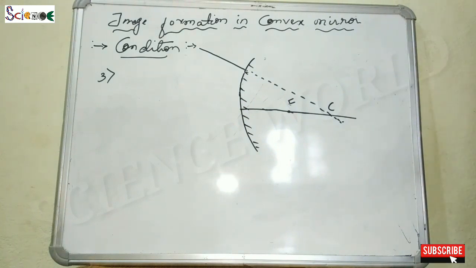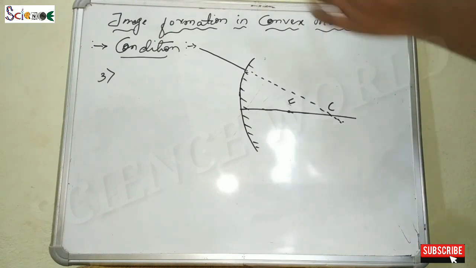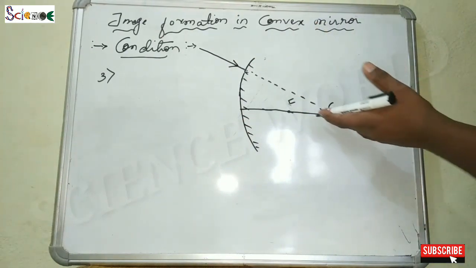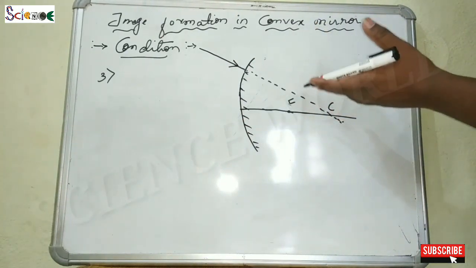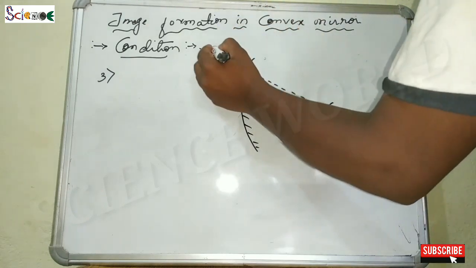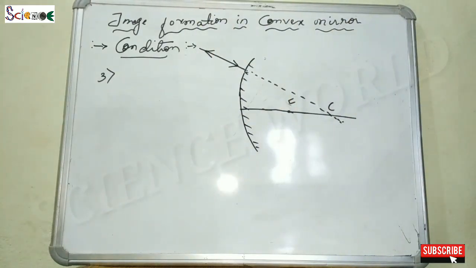As you know, when any incident ray is passing or touching the center of curvature, in the same way it has been incident, it will go back. So as this is the incident ray, this ray is touching the center of curvature but forming the imaginary ray, so that's why it will go back the same way.